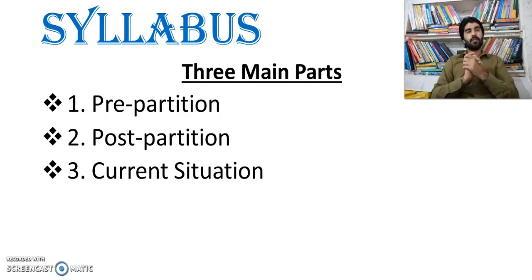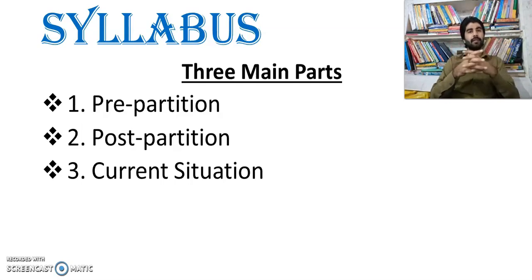So this was about your syllabus. Pakistan Affairs, you can say, is an easy subject. It's not too difficult, but remember you must have knowledge about history. You should have interest in history. Without interest in history, you can't tackle this paper because most of the portion of the paper is about history, about past happenings. So you should know about your country. You should know what had happened and why this had happened and who did this.